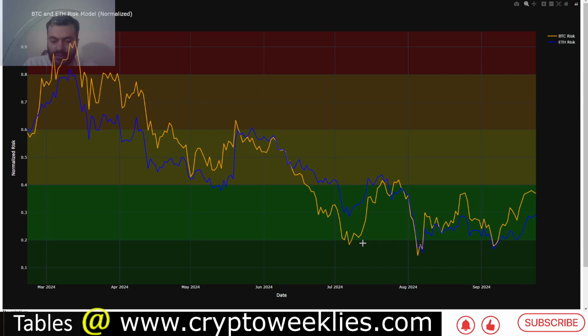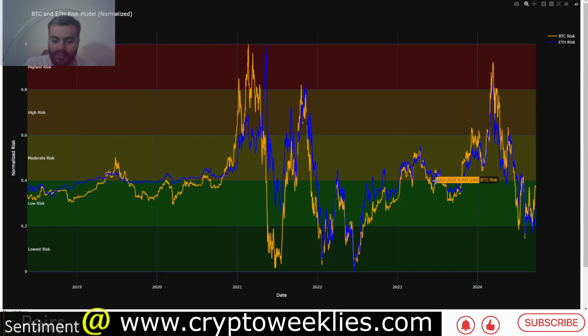Again, you can notice that whenever Bitcoin risk is higher than ETH risk, at those points DCing ETH also makes sense. And one could argue, if DCing ETH makes sense, DCing alts also makes sense at that point in time. So again, we are in the low risk regime for alt accumulation as well as Bitcoin and ETH accumulation at this point in time.